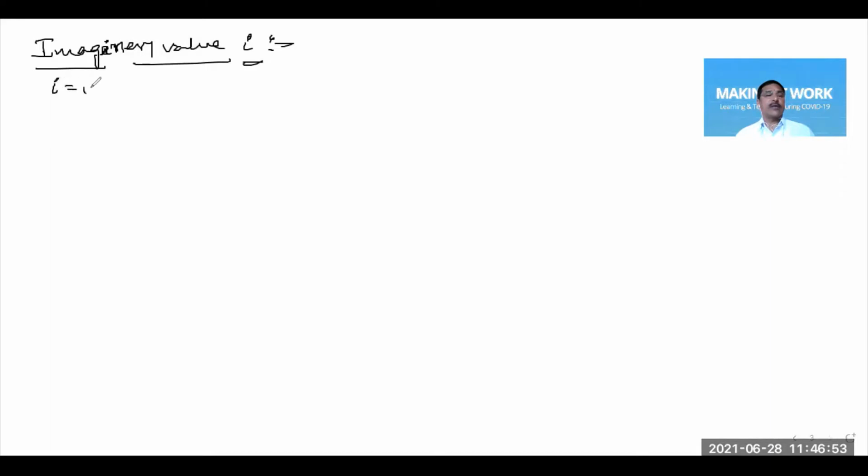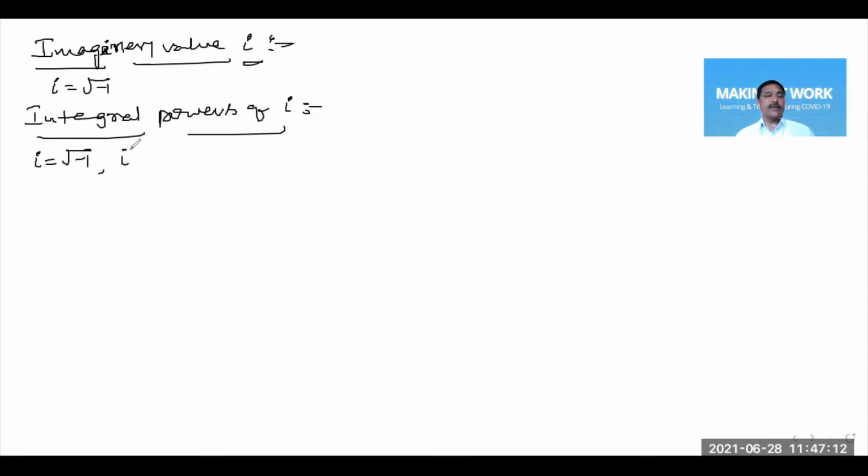So we knew that i is equal to root of minus 1. Now let us discuss integral powers of i. So i is equal to square root of minus 1. Then i square is equal to minus 1. Then i cube is equal to, we can write it as i square into i, so this is minus 1 into i, it is minus i. And i power 4 is equal to i square whole square, that means minus 1 whole square is equal to plus 1, and so on.